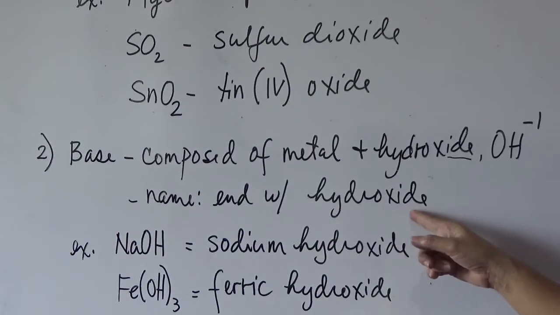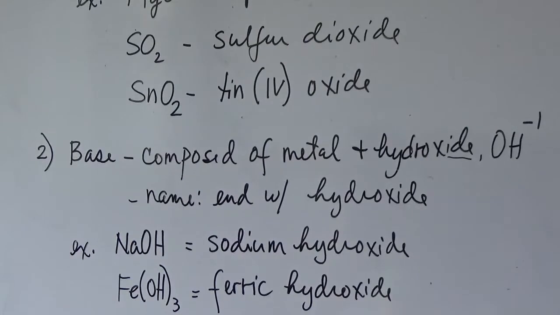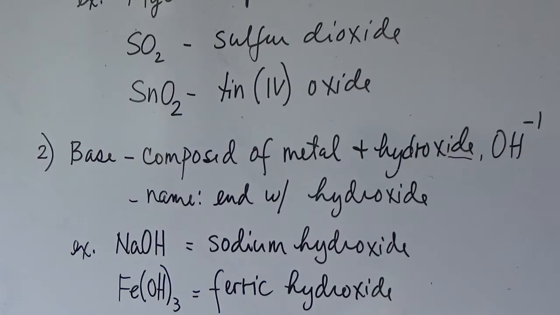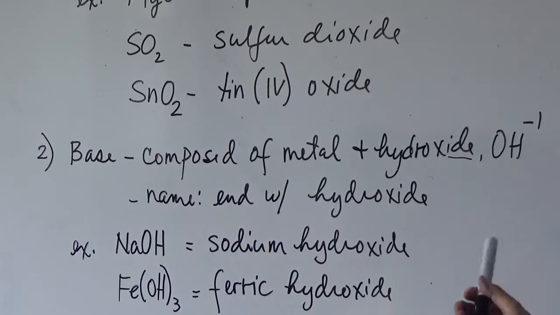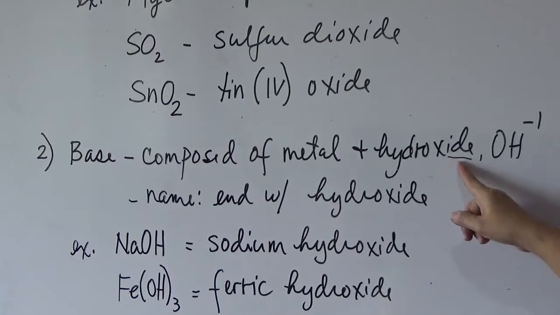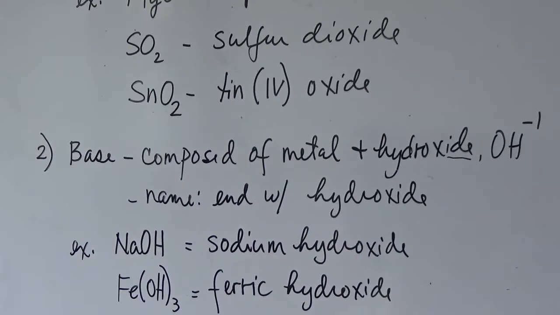It ends with IDE. But it is not a binary compound.